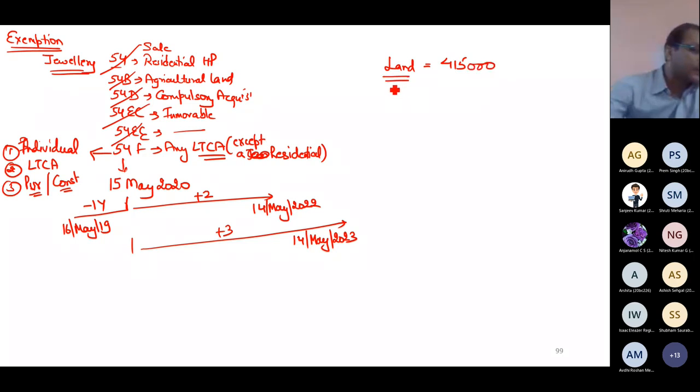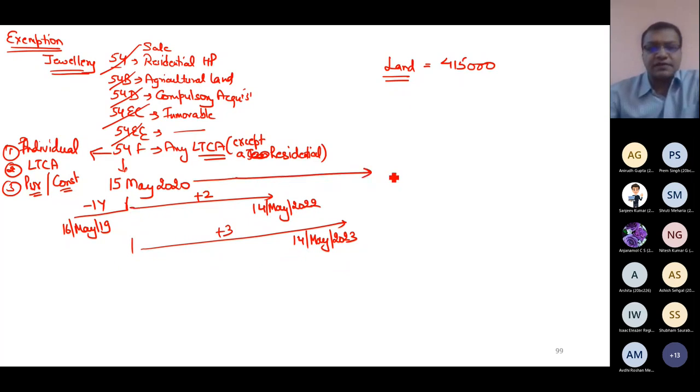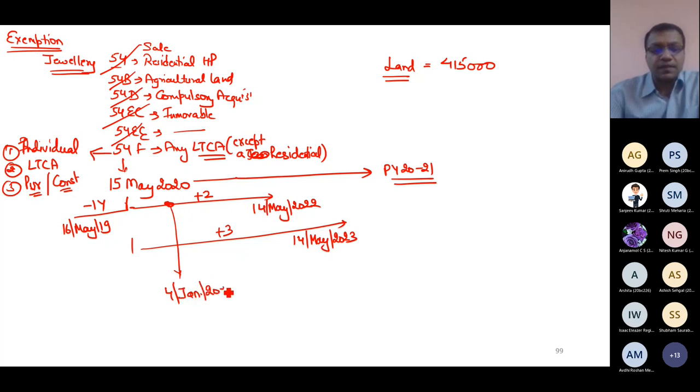On which date? 4th Jan 21. Yes, it is valid, because the previous year in which I have done this sale is 2021. So I must purchase it within the time limit, and 4th Jan 21 is within the time limit. Here it might come. 4th Jan 21. It is eligible. There is no problem. It's allowed.